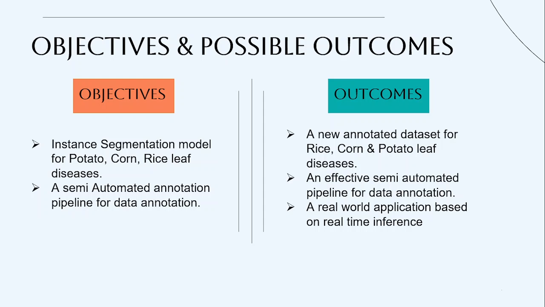After that, we would create a semi-automated annotation pipeline, which will help us to annotate data and increase the size of the data, and more data is better for deep learning. The final outcome would be a new annotated data set for rice, corn and potato leaf diseases, an effective semi-automated pipeline for data annotation, and a real-world application based on real-time inference.